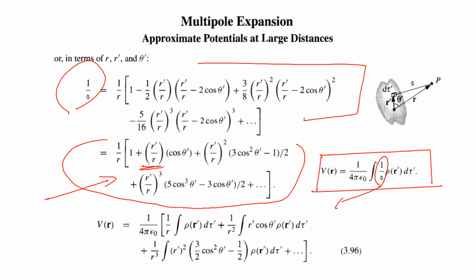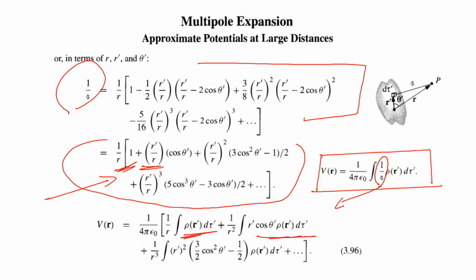So that will give this expression, that is 1 over 4 pi epsilon 0, with 1 over R taken outside, times the first term. You can see the first term is 1, that is why rho d tau. Second term is R dash by R, there is 1 R outside, so that is why 1 over R square times R dash cos theta dash rho d tau.